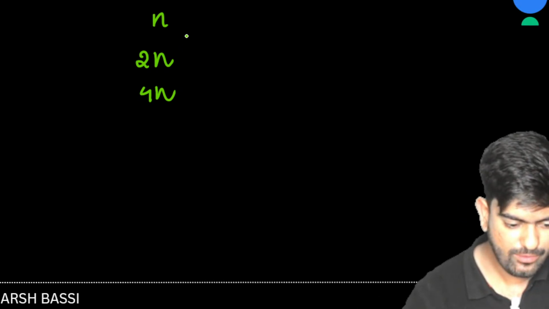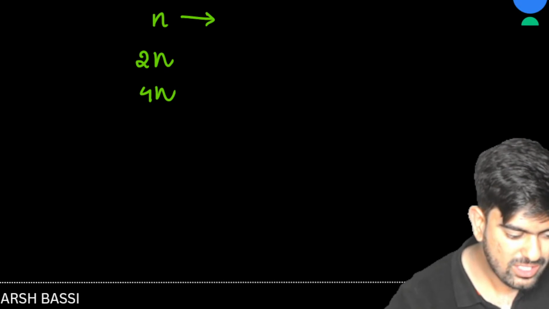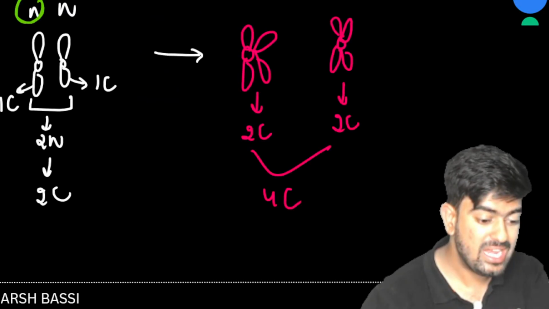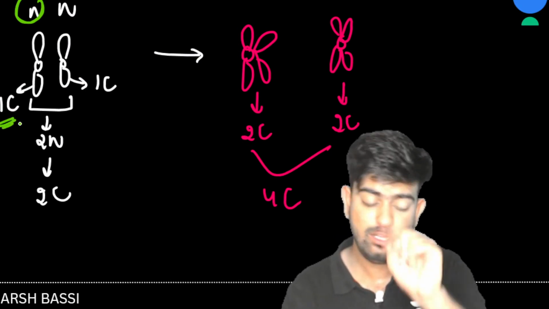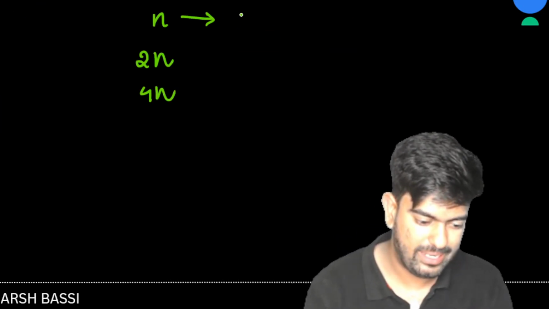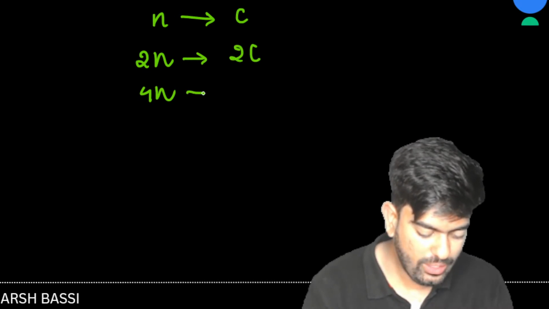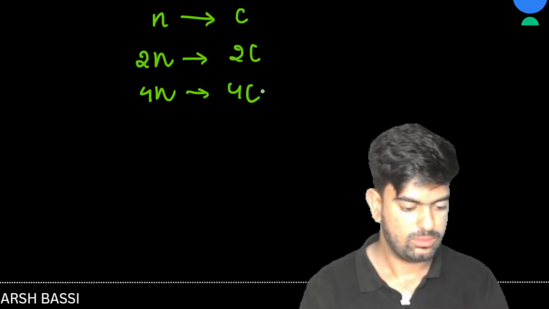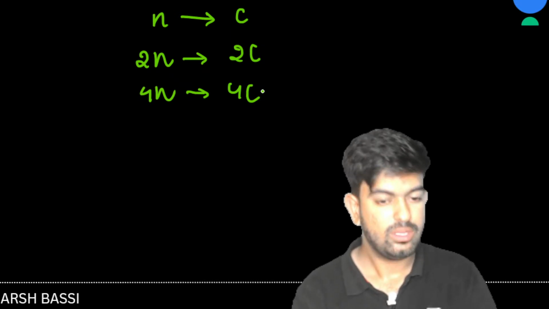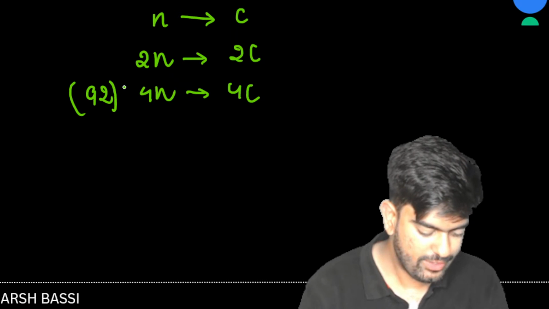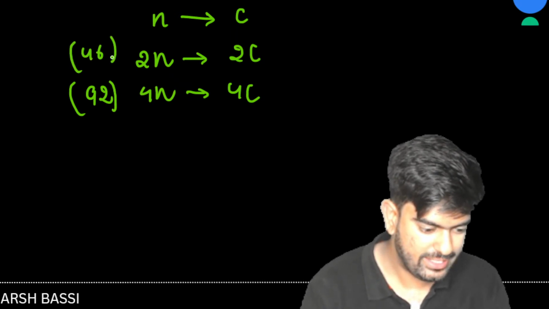So in N, how much was the DNA content? Just look at N. In N, we have 1C, a single chromatid. If 2N, then 2C. If 4N, then it will be 4C. Clear? 4N means 92 chromatids. We are talking about the number of chromatids here.